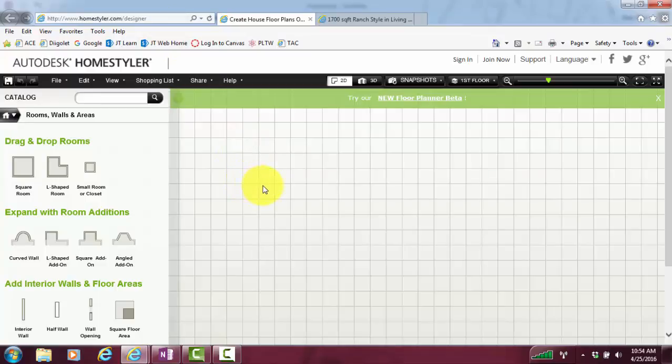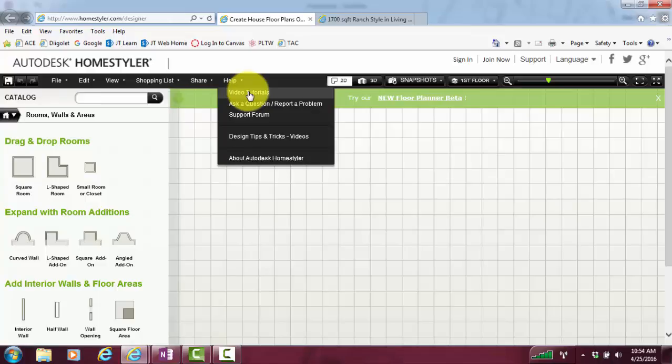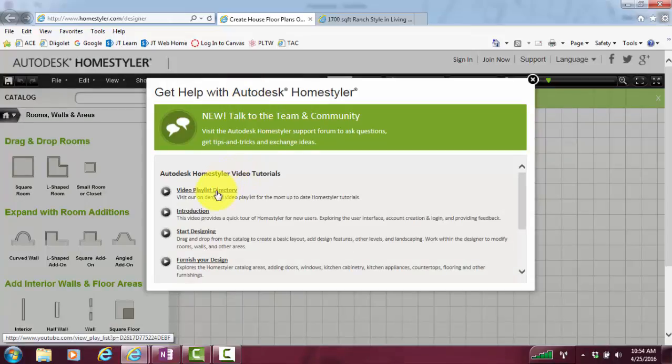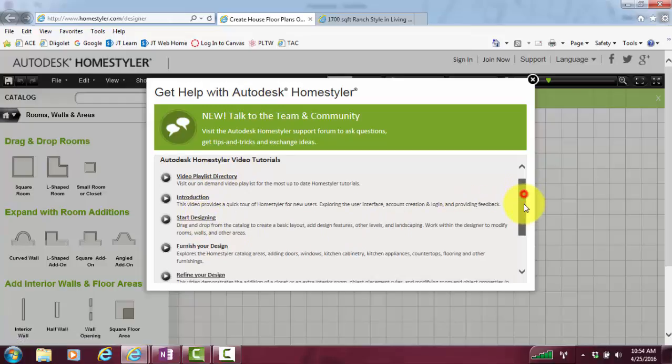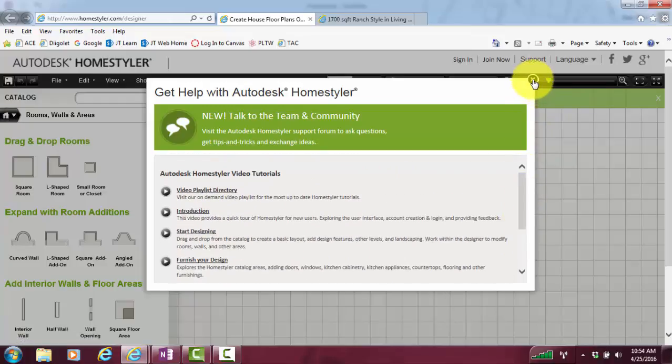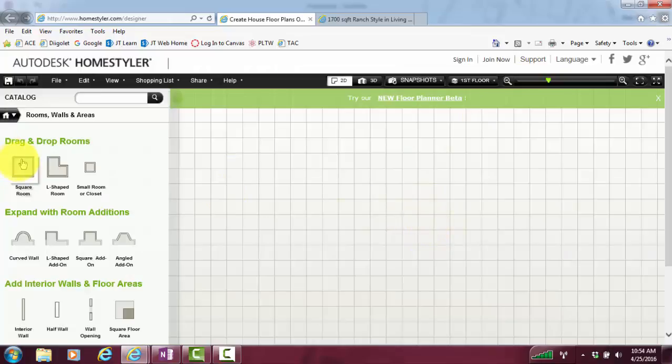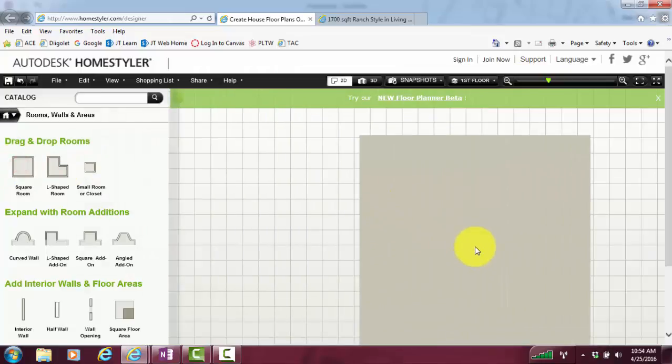So after you've gone ahead and created an account, you can go ahead and start taking a look at some of the options that you have over here on the left-hand toolbar. I'm just going to show you a few small things. I am really going to let you learn how to do this on your own through the help menu. There are video tutorials that this site has already made for new users. So go ahead and take a look at these videos that they have so you can begin learning how to use this software.